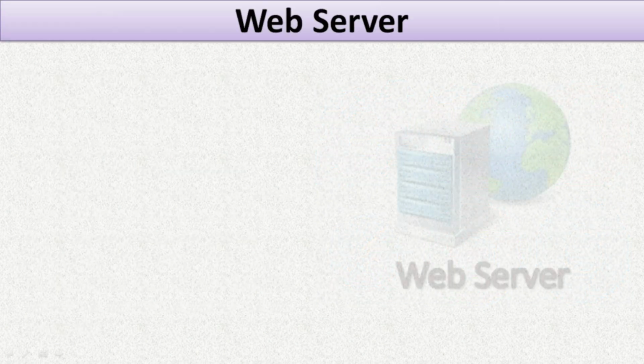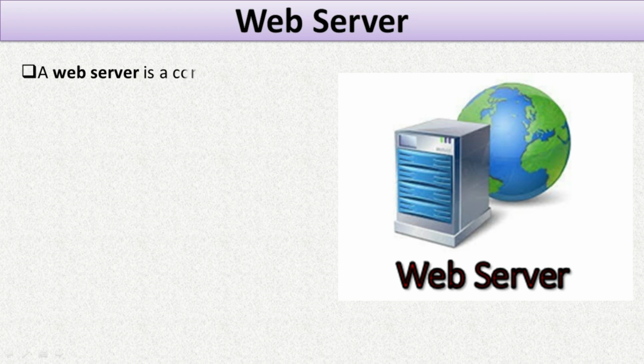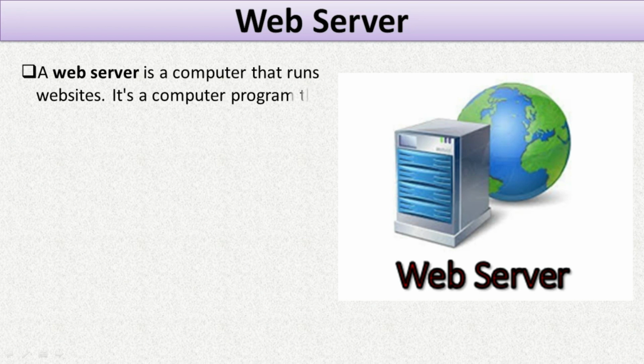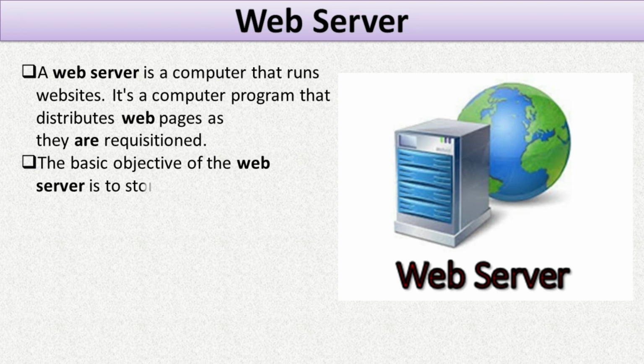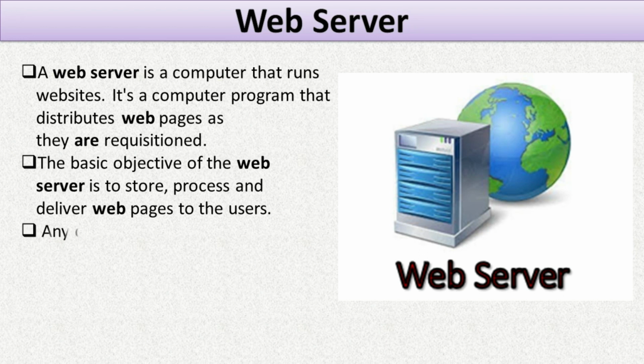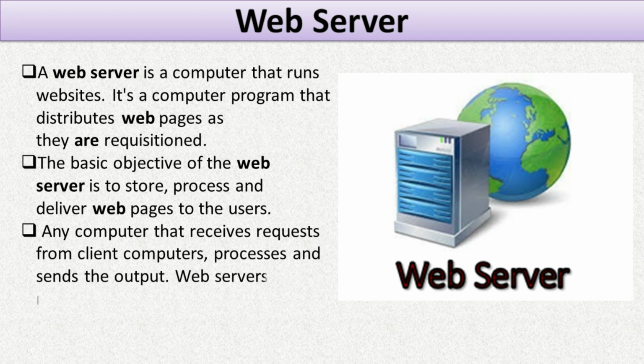Web server. A web server is a computer that runs websites. It's a computer program that distributes web pages as they are requested. The basic objective of the web server is to store, process and deliver web pages to the users. Any computer that receives requests from client computer processes and sends the output. Web server responds to web related request.